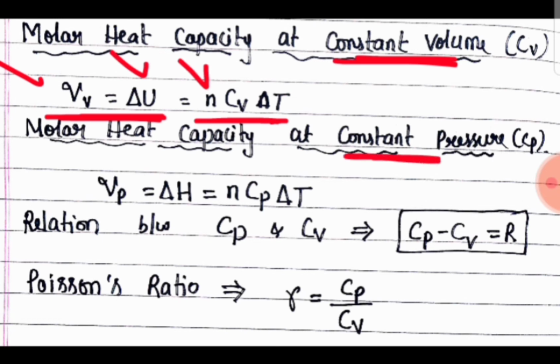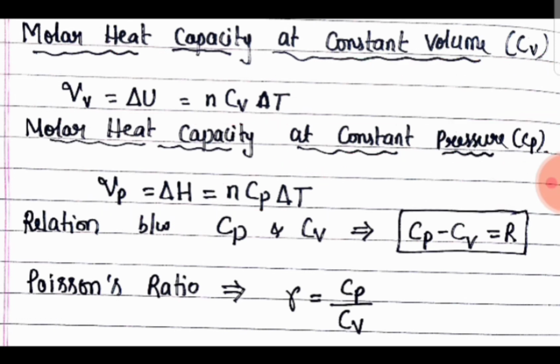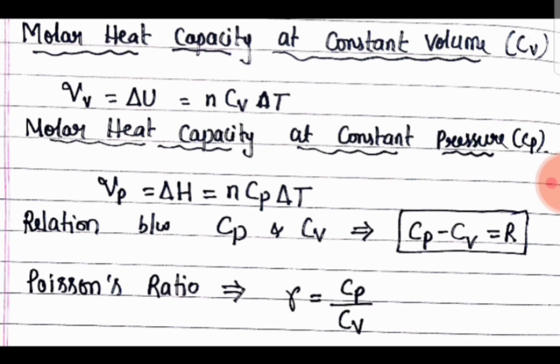Molar heat capacity at constant pressure, Cp. Here also, Qp is equal to delta H. So the delta H formula is delta H is equal to N into Cp into delta T. So Qp is equal to N into Cp into delta T. Now remember the relation between Cp and Cv: Cp minus Cv is equal to R. And Poisson's ratio, gamma, is equal to the ratio of Cp and Cv. That is Poisson's ratio.